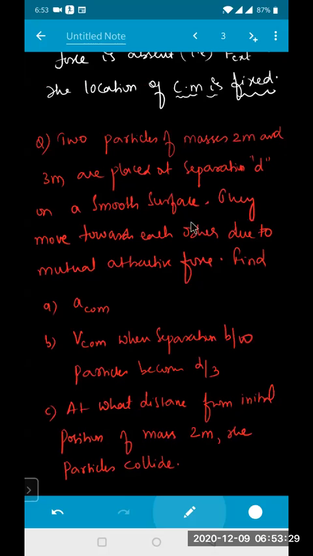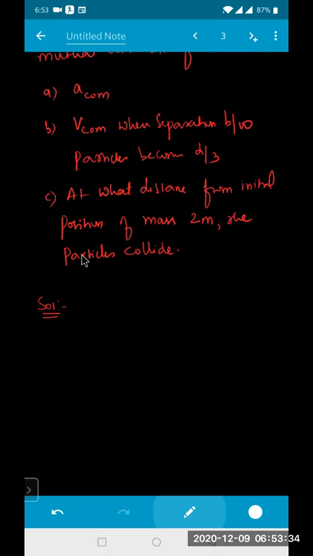See, there is no external force acting on the system, so F external is equal to 0, therefore the acceleration of the center of mass is 0.